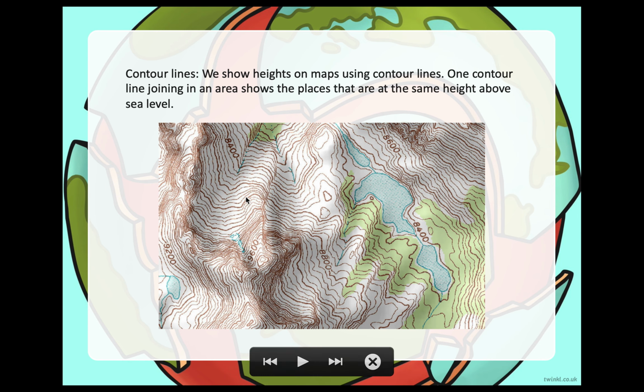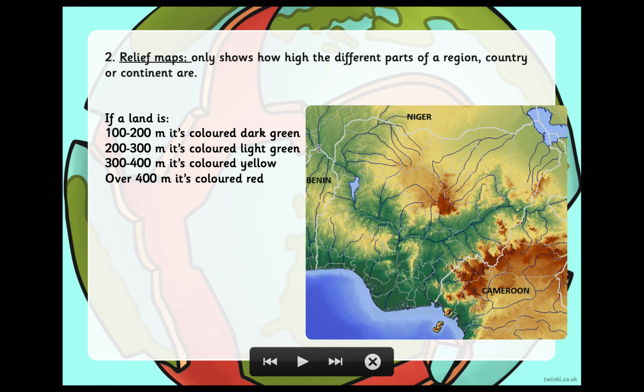The reason why this is important, okay? So if you go back to the relief map, you see that, okay, I know this land is yellow, okay? But I don't know because the range is so general, like it's 300 to 400. That's 100 meters in between, right? So if you look at the yellow part, you know that this is between these two, 300 to 400. We don't actually know if this part of the land is the same height as this one.